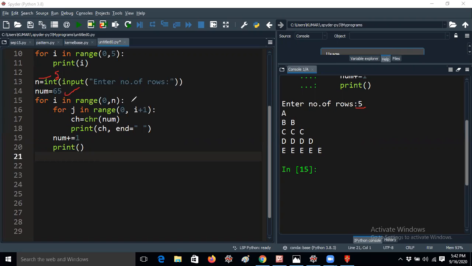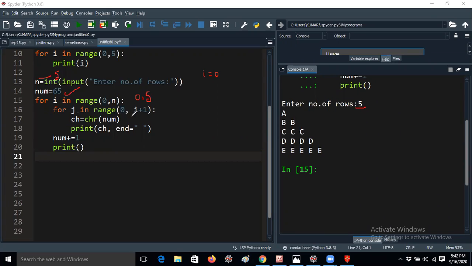For i in range of 0, n. That means i will start from 0 up to n. n means 5, so the loop will iterate from i equal to 0 to 4. You should understand this carefully, then only you will understand it clearly.